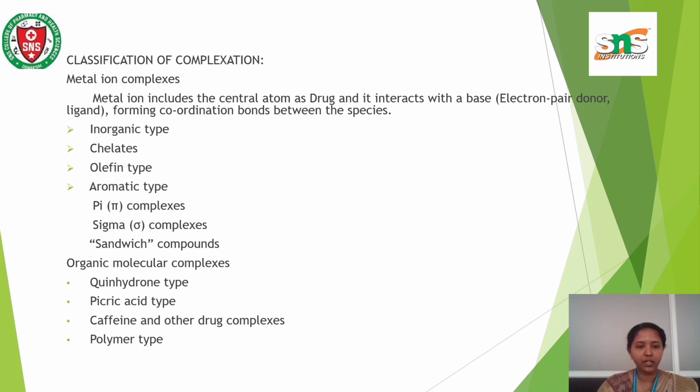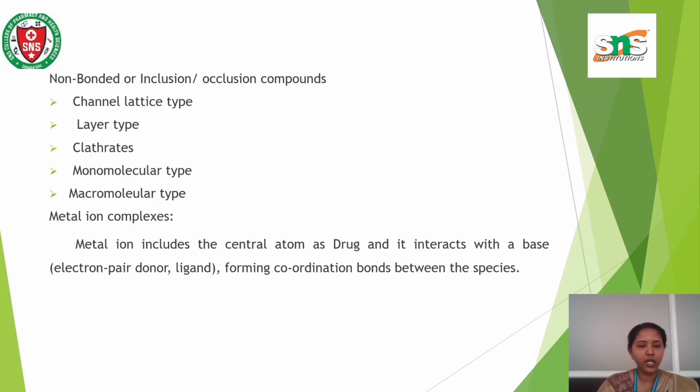In aromatic type, there are pi complexes, sigma complexes, and sandwich compounds. Organic molecular complexes: quinhydrone type, picric acid type, caffeine and other drug complexes, polymer type. Non-bonded or inclusion and occlusion compounds, that is, channel lattice type, layer type, clathrates, monomolecular type, macromolecular type.